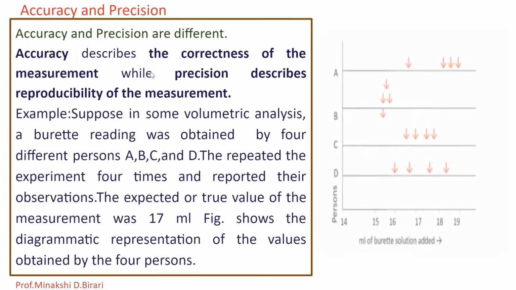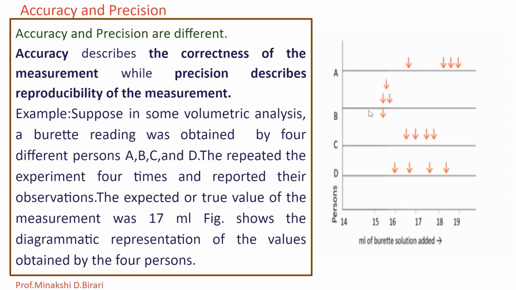Suppose in some volumetric analysis, a burette reading was obtained by 4 persons. These are person A, B, C and D. These 4 persons are doing the volumetric analysis, and the repeated experiment by the 4 persons gives different readings.